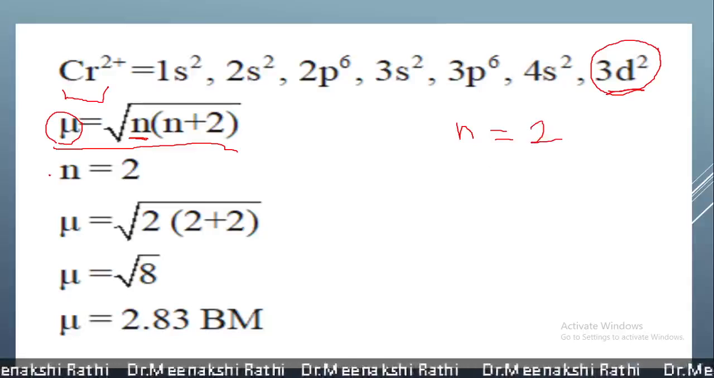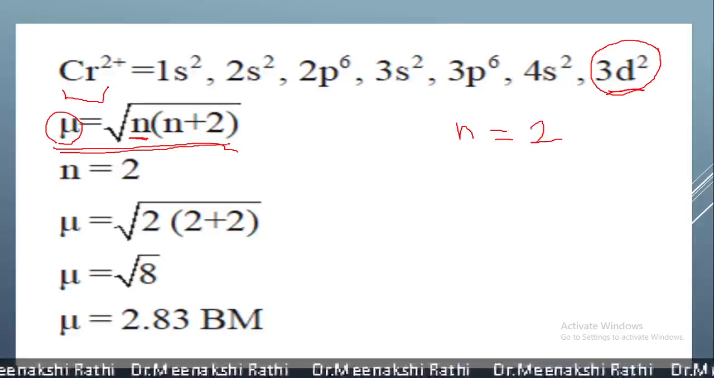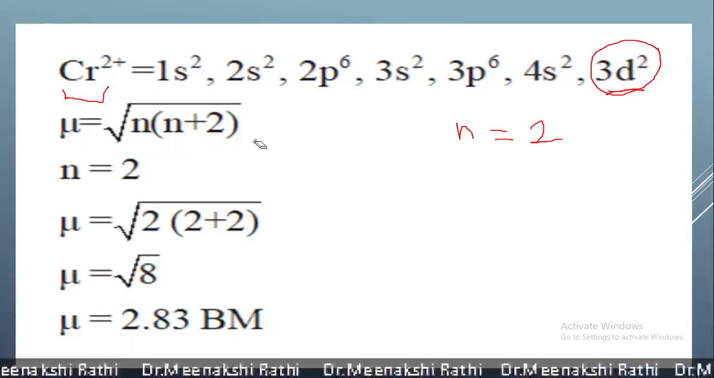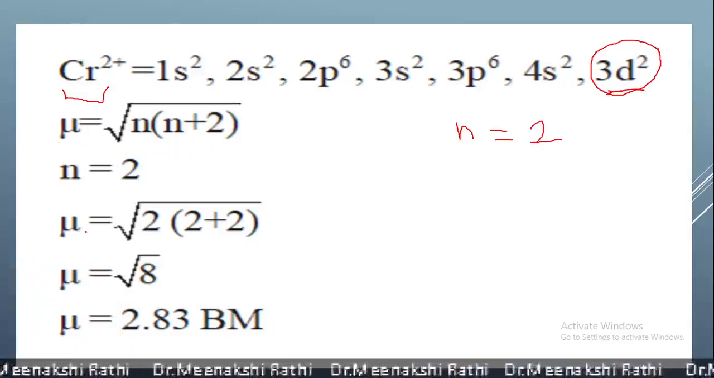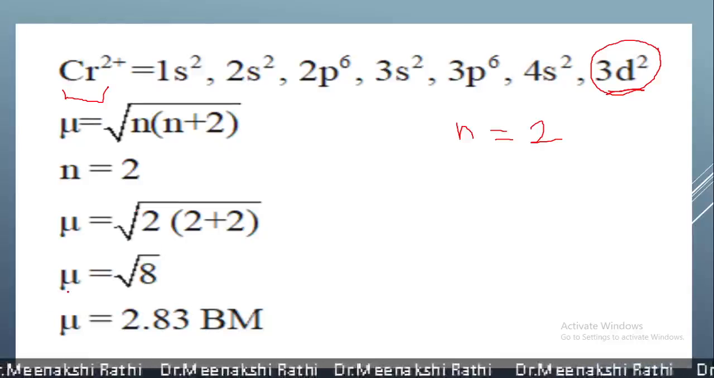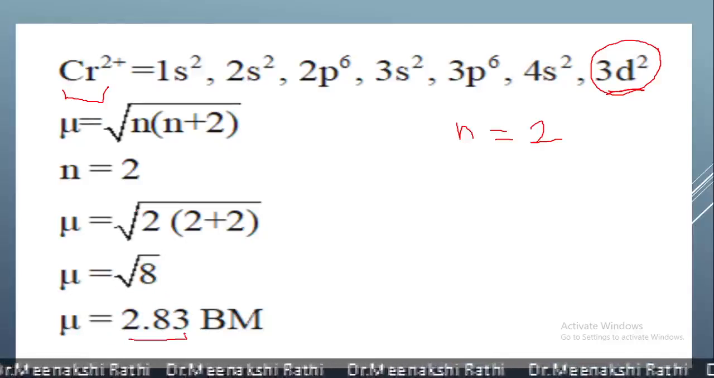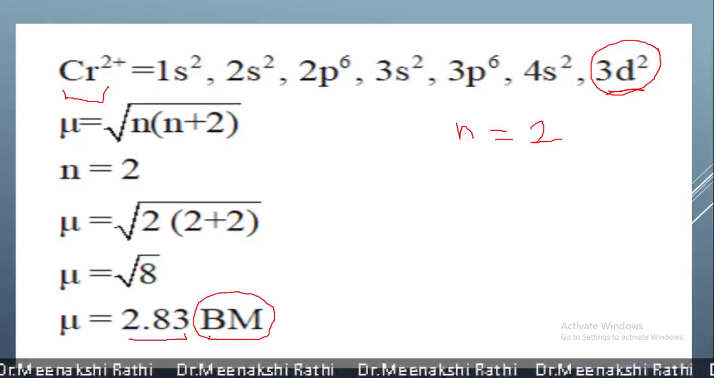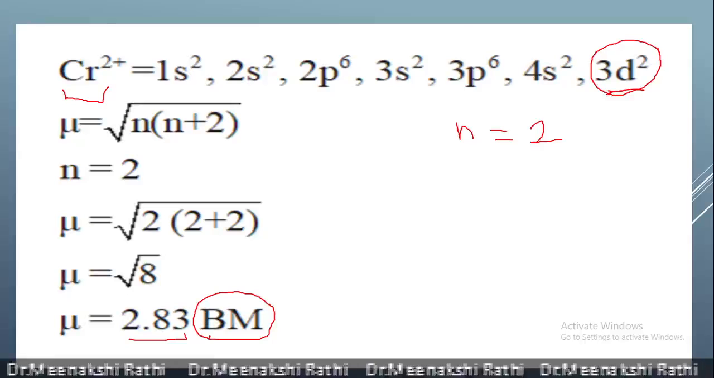Now put this value in the spin only formula for the calculation of magnetic moment, which is mu is equal to square root of n into n plus 2. So here as n is equal to 2, it becomes mu is equal to square root of 2 into 2 plus 2. So it is square root of 8, and the value will come 2.83, and the unit for this is BM, that is Bohr magneton. So in this way we can calculate magnetic moment for the given complexes.